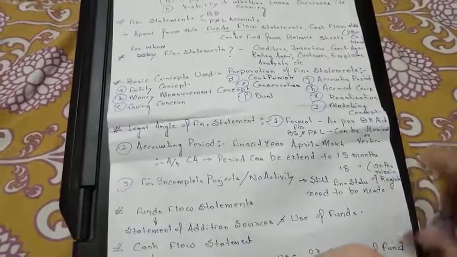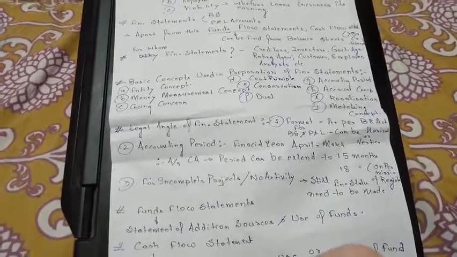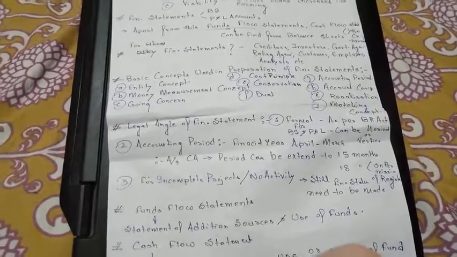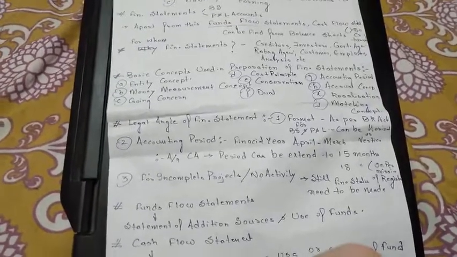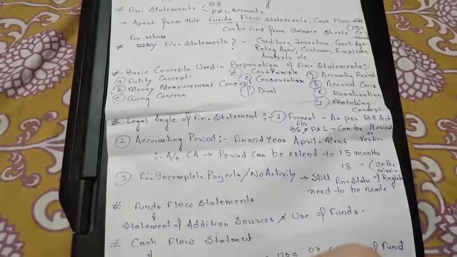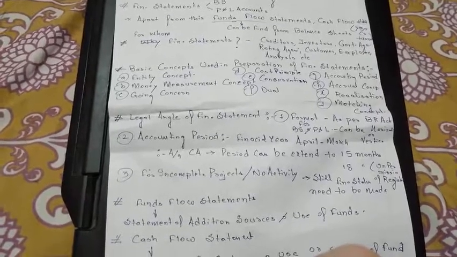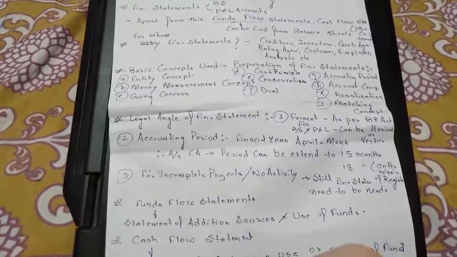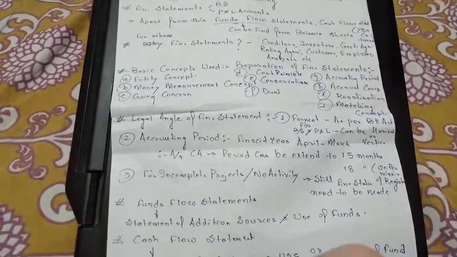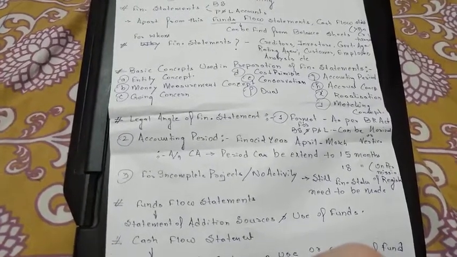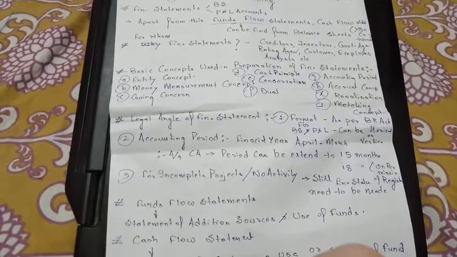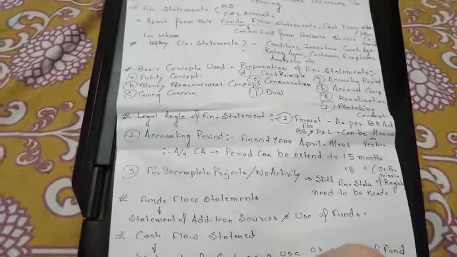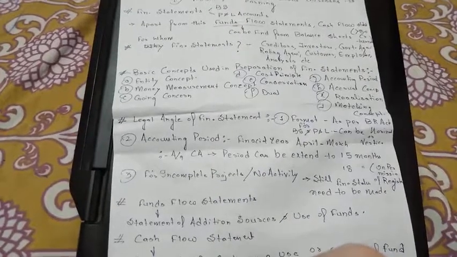So what is the legal angle of the financial statement? As you know, there are many acts which make it mandatory to submit a financial statement. First is the Companies Act. In the Companies Act, it is written that it is mandatory for every company to make a balance sheet and profit and loss accounts. And as far as banks are concerned, the Banking Regulation Act specifies that banks have to make a financial statement, and even the format, whether it will be horizontal or vertical, is mentioned in the Banking Regulation Act.